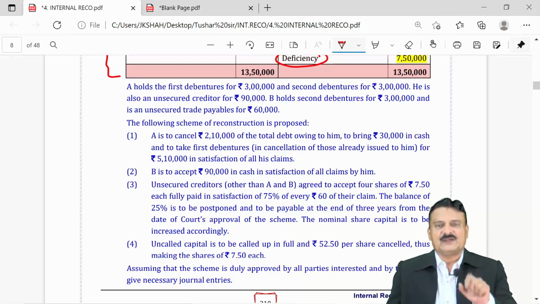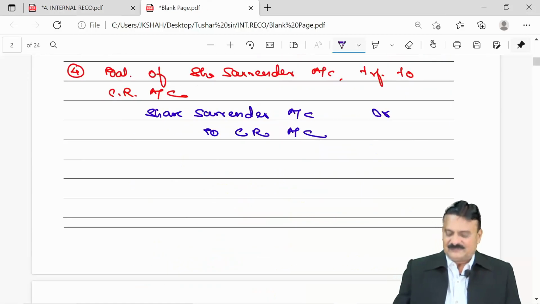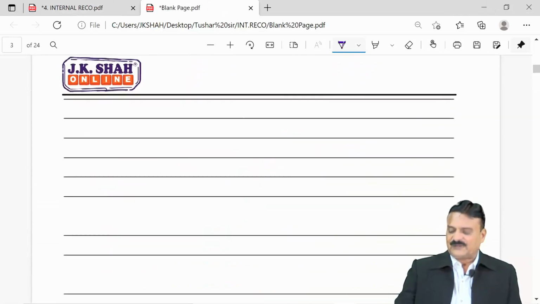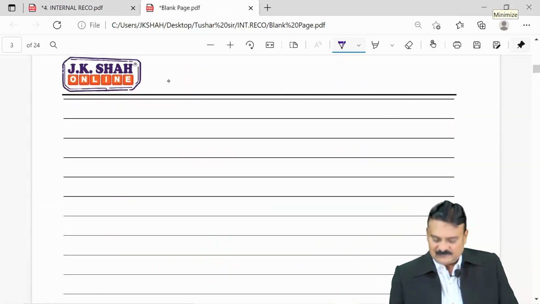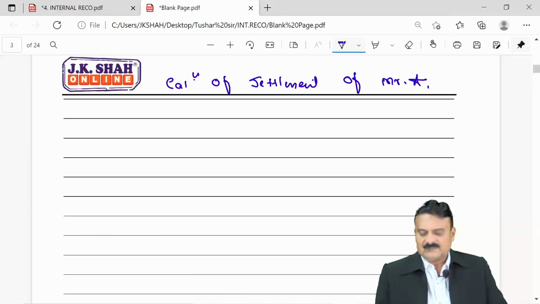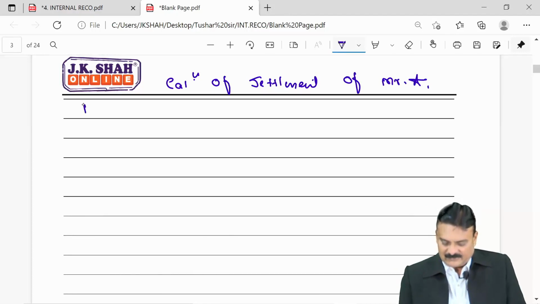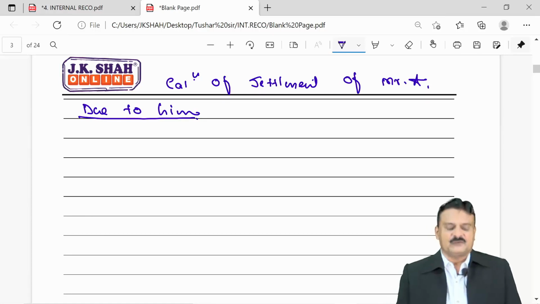So whenever they give you this kind of situation, you have to prepare a very clear working note. Now see, the working note for A I can prepare in this way: calculation of settlement of Mr. A. Now, amount due to him, whatever the company is supposed to pay him.